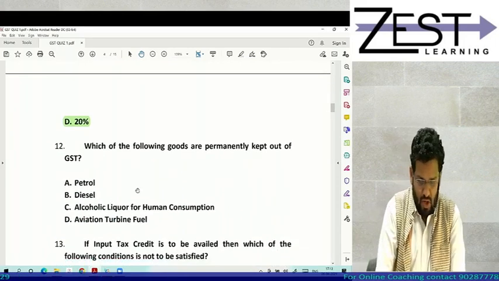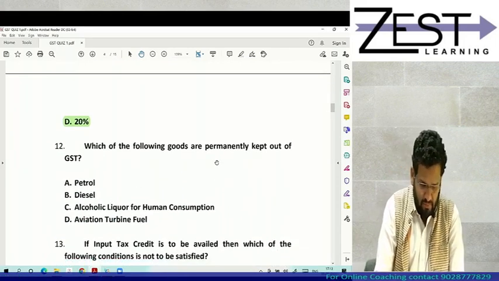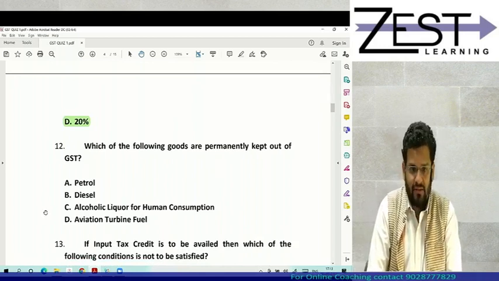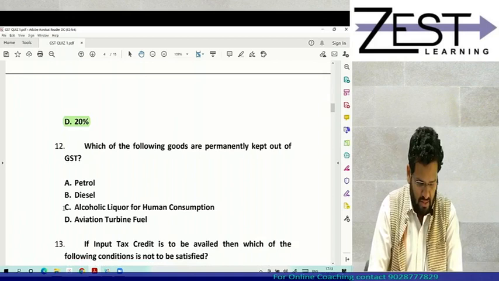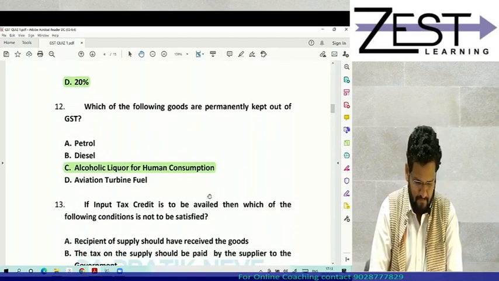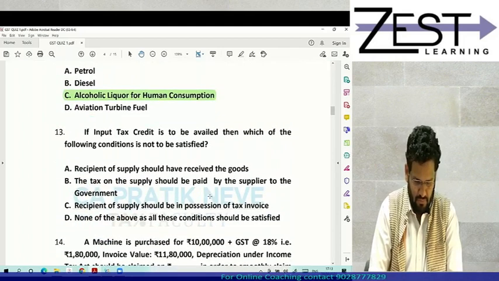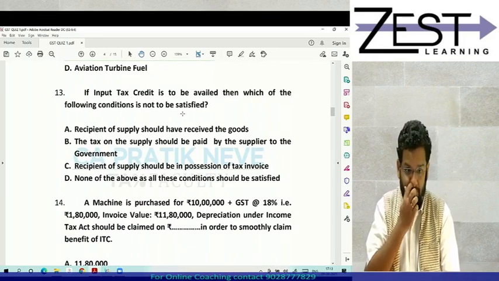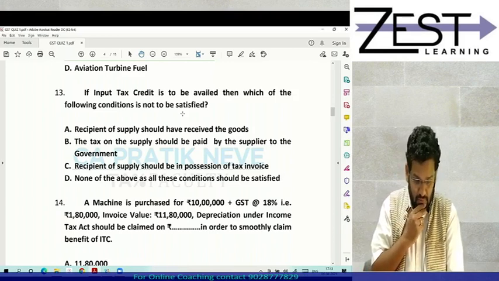Okay. Which of the goods are permanently kept out of GST? Answer is alcoholic liquor for human consumption. Yes, very good. If ITC is to be availed, then which of the following condition is not to be satisfied? I am saying not to be satisfied.